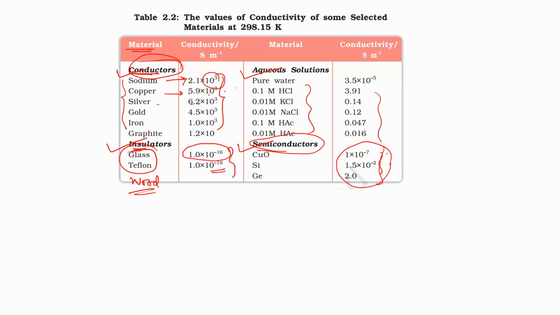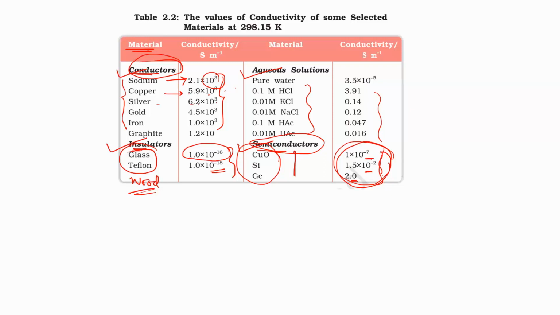If you see the values, 10 to the power minus 7, 10 to the power minus 2, 2.0. These values lie between the conductor's value and the insulator's value, and they are called semiconductors. These materials can flow electrons, they can flow current, but not as much as the conductors. So that's why they are called semiconductors.